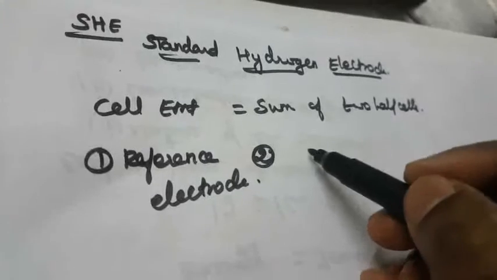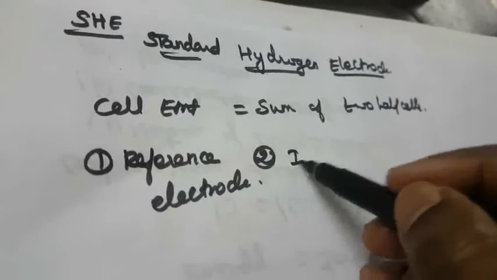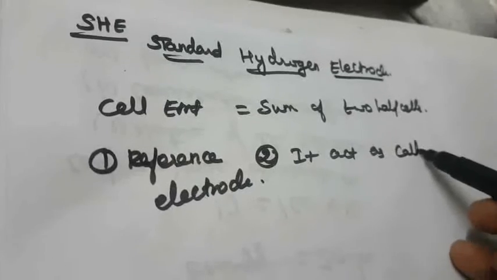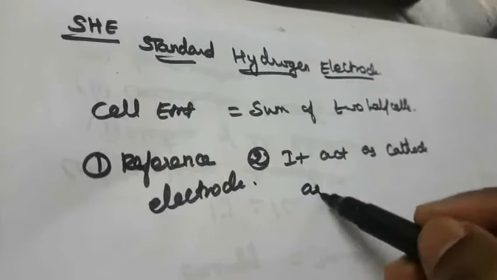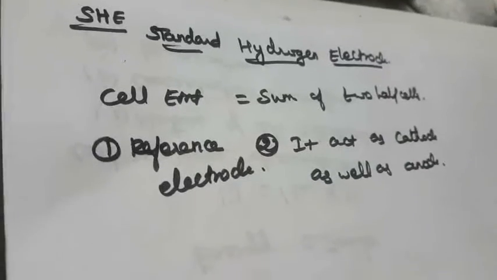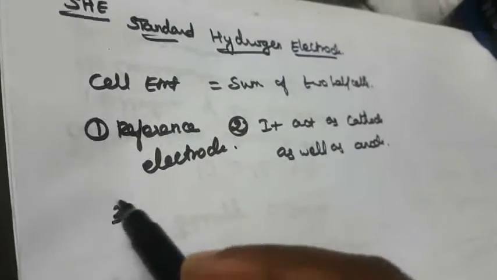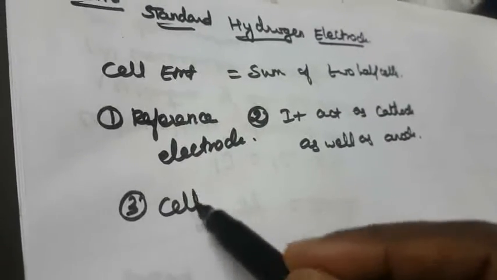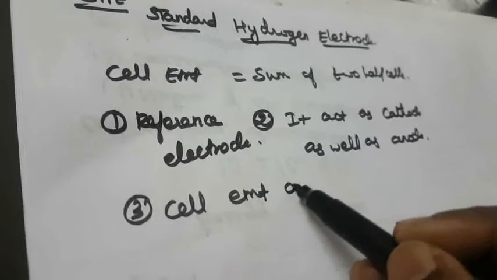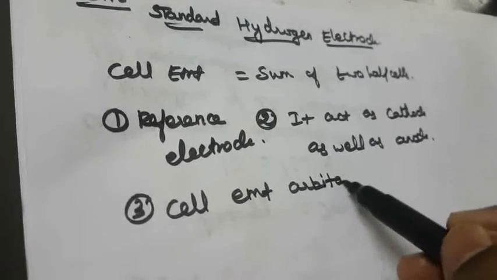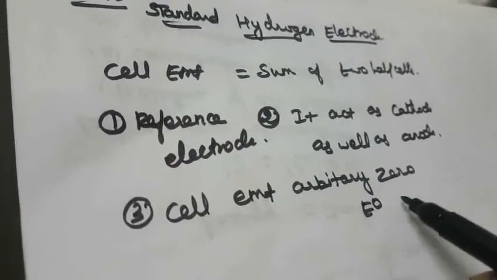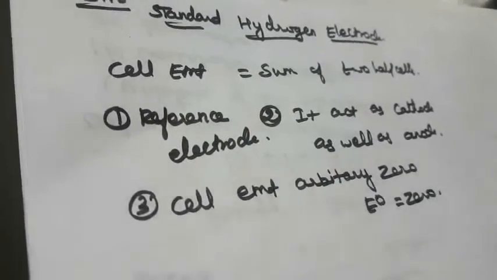The second is that it can act as a cathode as well as an anode. Also, we are assuming the EMF of this standard hydrogen electrode, the SHE, is arbitrarily 0. What is meant by arbitrary? Randomly we are assuming 0. So the E0 value is equal to 0.